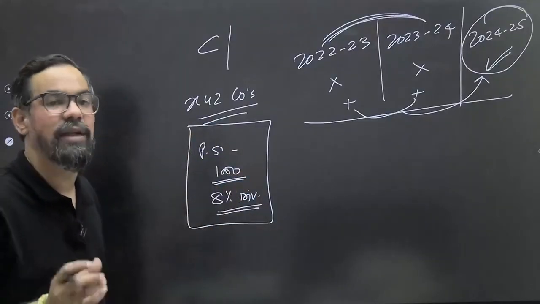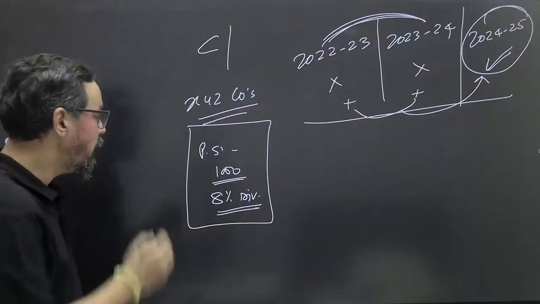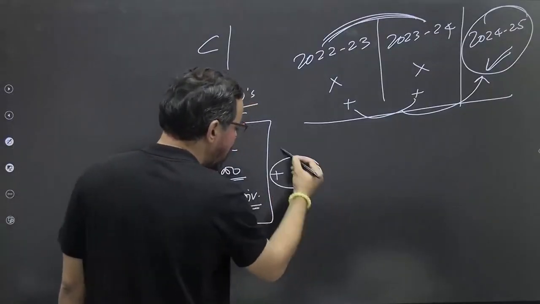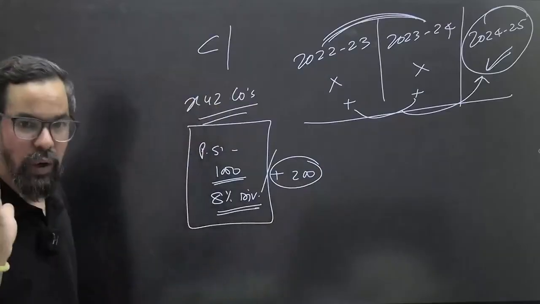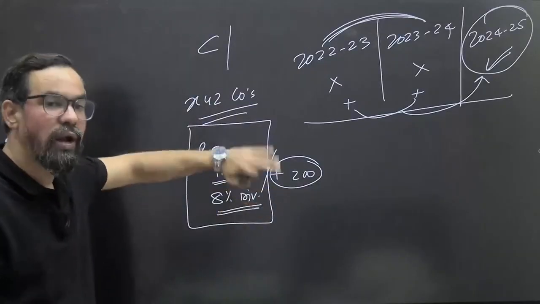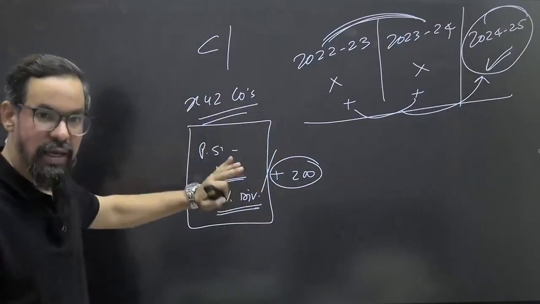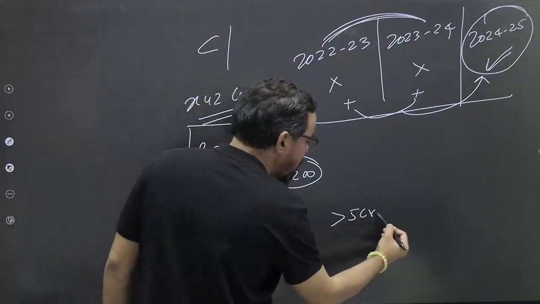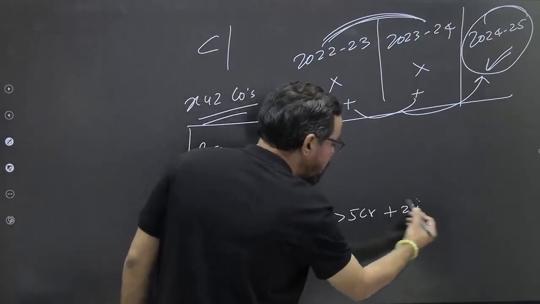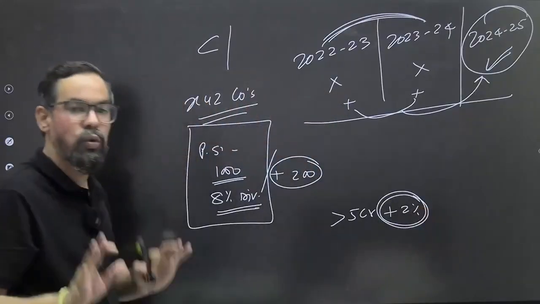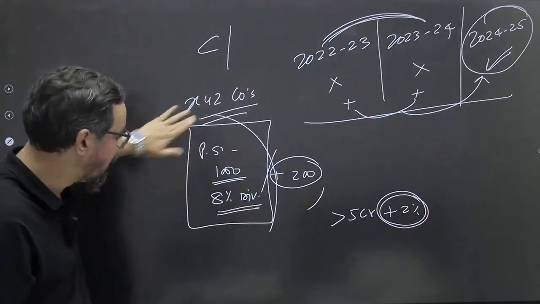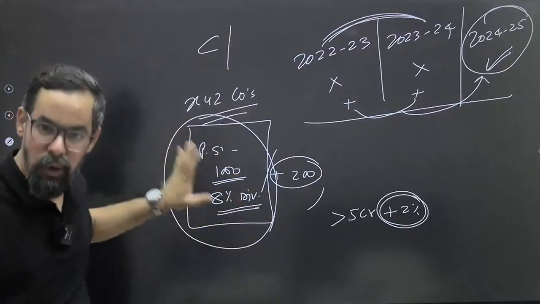shareholders. Now they added some conditions: if you pay us 200 rupees additional per share, this is kind of a rider in the insurance sector, okay? So if you pay 200 rupees additional per share as of now, and if our profit is more than 5 crore rupees, we will pay you an additional 2% of dividend. So now we have two options as an investor. One is you can enter simply, and in this case, you will be known as non-participating.